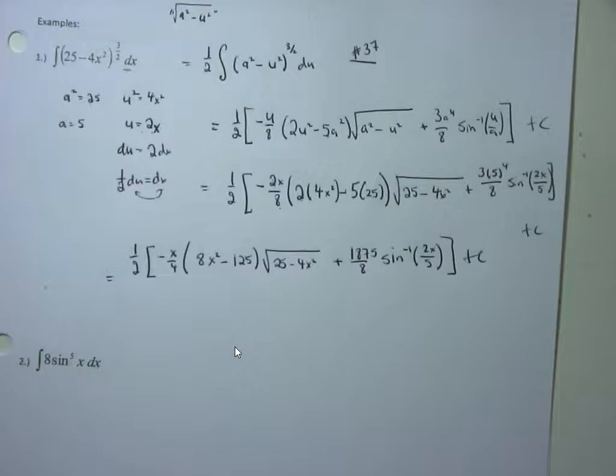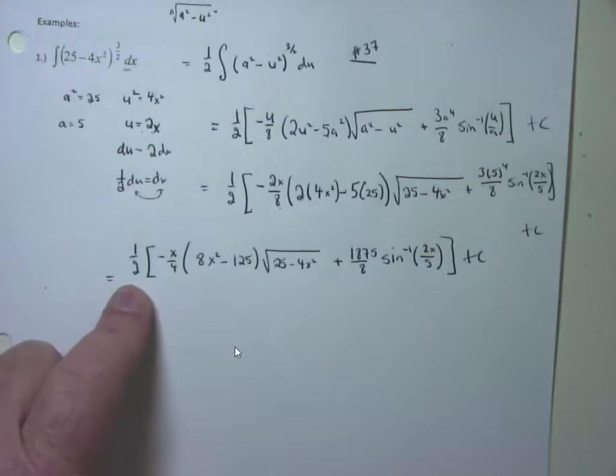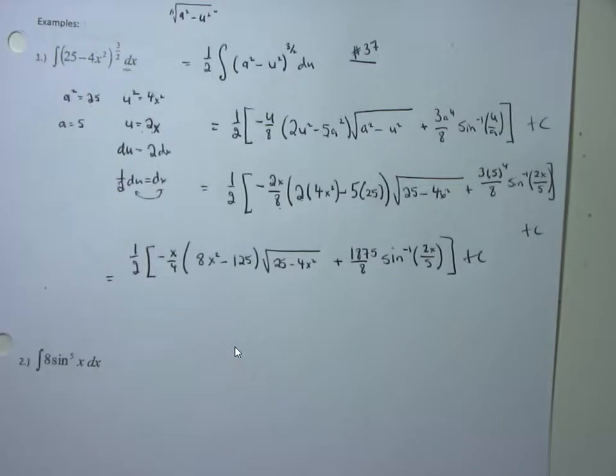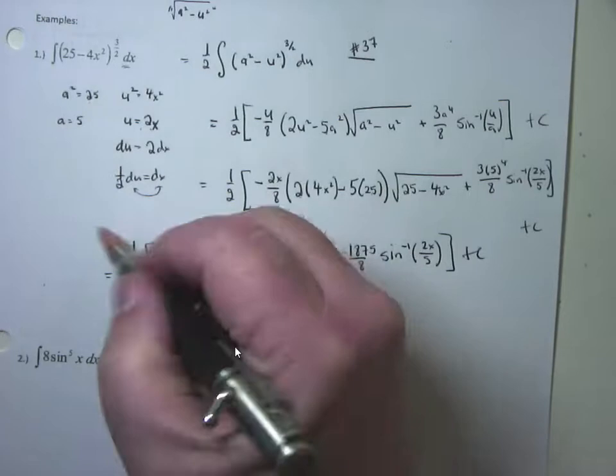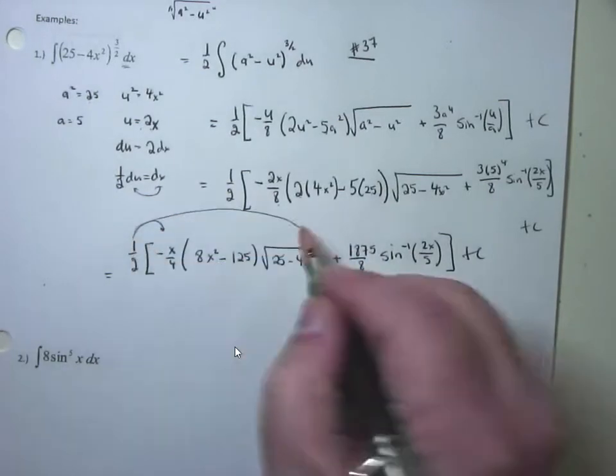They like to put a lot of these kind of problems on the multiple choice part of the test. Traditionally, they're going to give you a problem, and they're not going to print out the entire back of the book for you to look this stuff up. They're either going to tell you, use this formula, or they'll give you a choice of like 3 formulas, and one of those 3 will help you integrate this problem. But traditionally, on the multiple choice answer, when that coefficient is out front, they like to clean this thing up by distributing it through. So I'm just trying to prepare you for what they're going to do on the final exam. Because they really have 2 terms inside this parentheses, they're going to distribute that 1/2, and that's how they like to type it in.